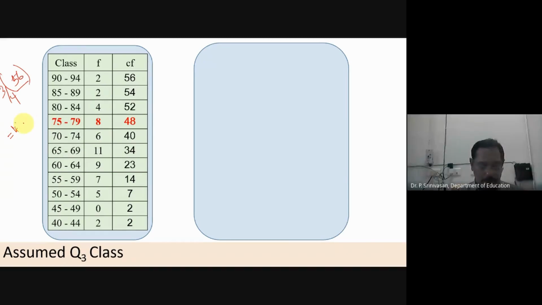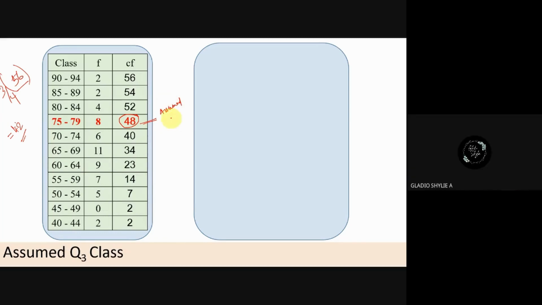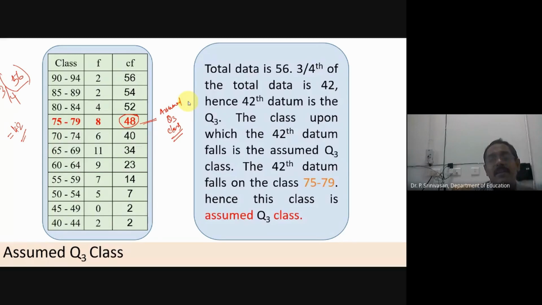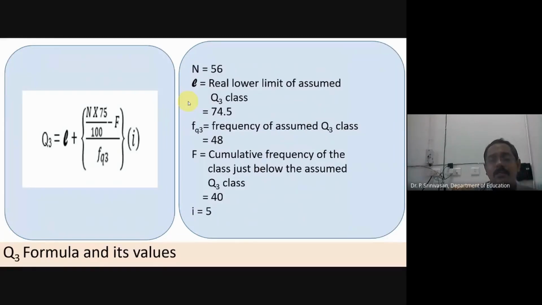42. 42, correct. Where does the 42nd datum lie? It is here. The 42nd datum will be in this class. Therefore, this class is called the assumed class. This class is called the complete class. Assumed. Q3 class. Very good. Say along with me, otherwise you will be sleeping. Q3 class. Right. The same way you have to do.